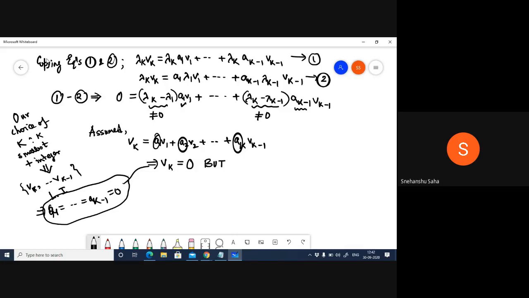These are non-trivial vectors, because we are not interested in trivial vectors, right? So that means v_k cannot be 0. Okay, all right. And so therefore we reached a contradiction.